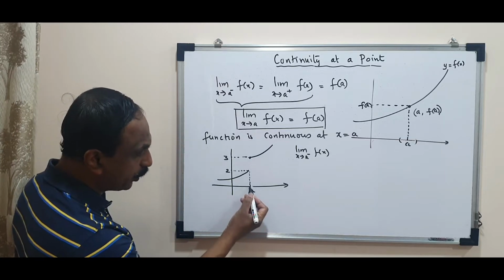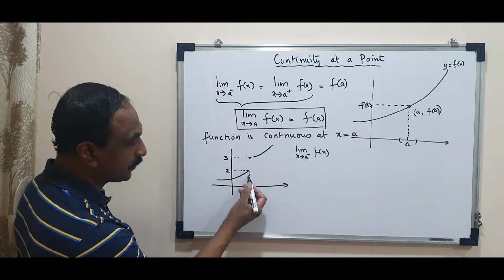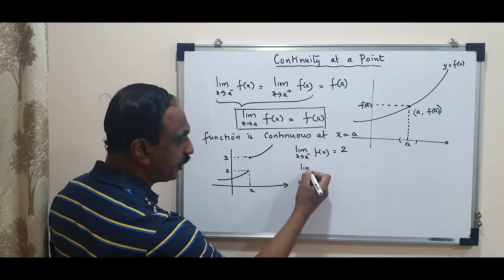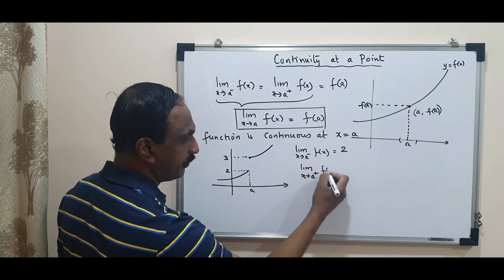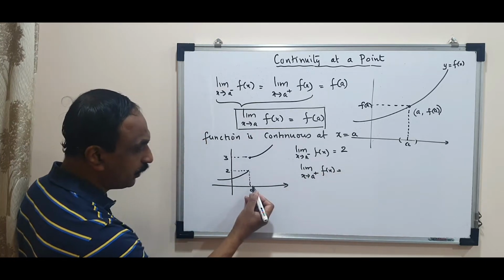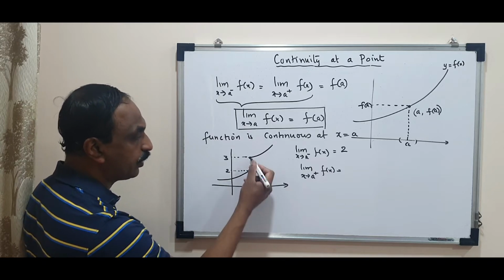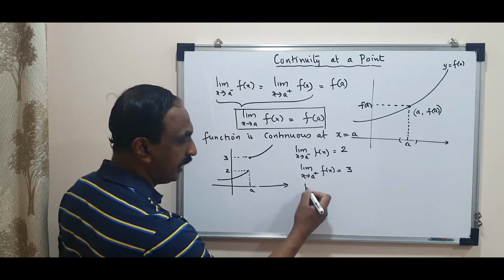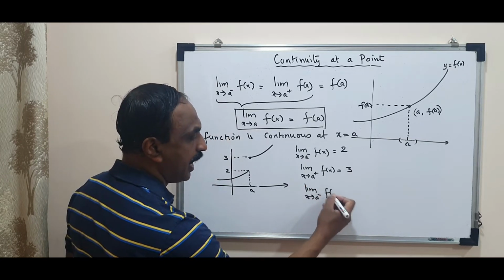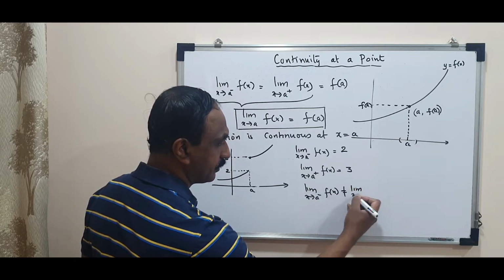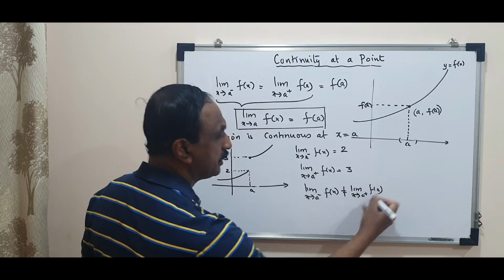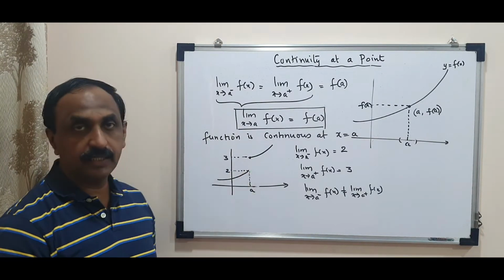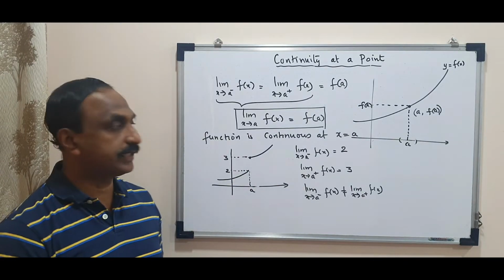When x values are approaching a through the left side, corresponding y coordinate will be near 2. Limit x tending to a plus. When x is approaching through this way, what will be the value of y coordinate? Just look at the y coordinate. Y coordinate value will be near 3. So what you notice here, left hand limit and the right hand limit are not equal. So naturally the function is discontinuous at that point. We can notice that there is a break in the graph, and also we say the function is discontinuous.